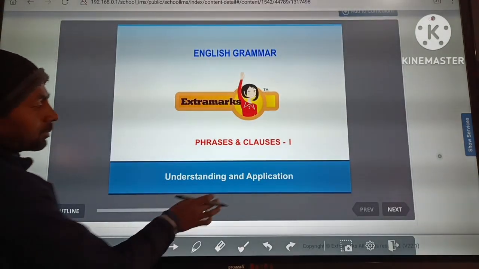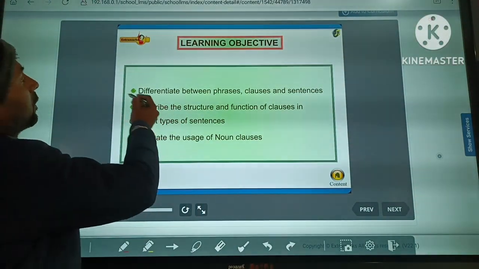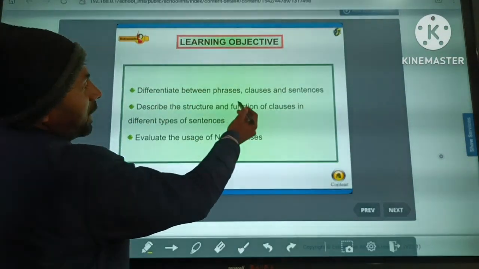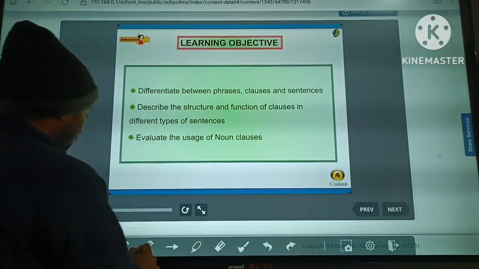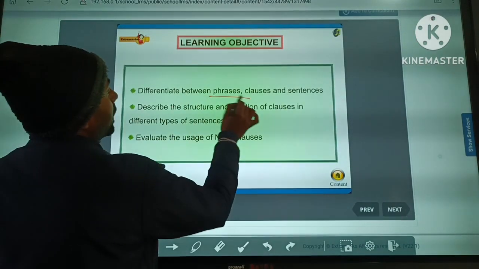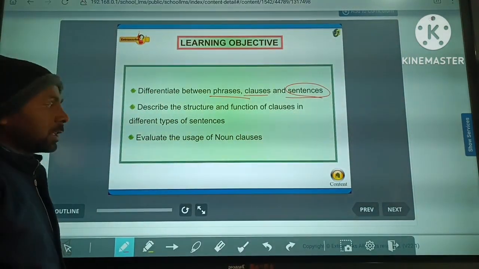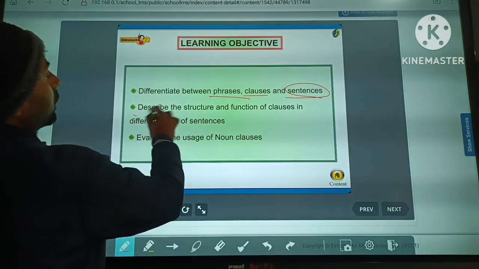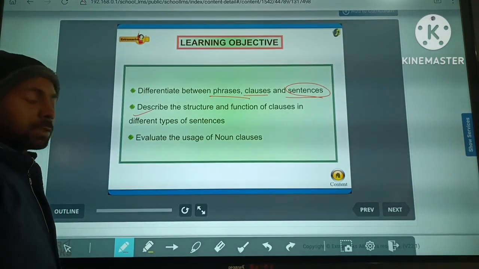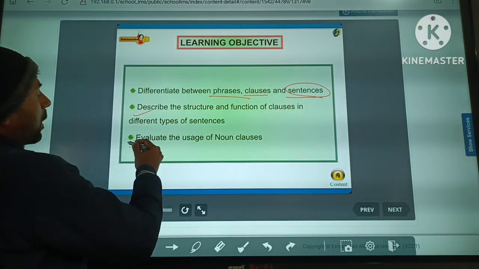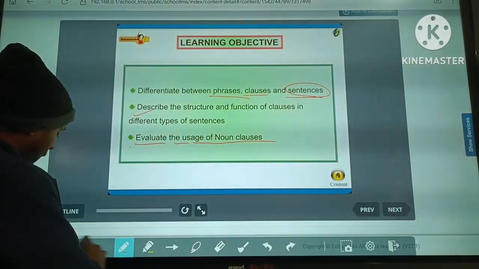Okay, so see, first we will know about the difference between phrase, clause and sentence. It means we have to know what a phrase is, what a clause is, and what a sentence is. Clear? Next, we describe the structure and function of clauses in different types of sentences. Clear? Now next, we have to evaluate the usage of noun clauses. Clear?